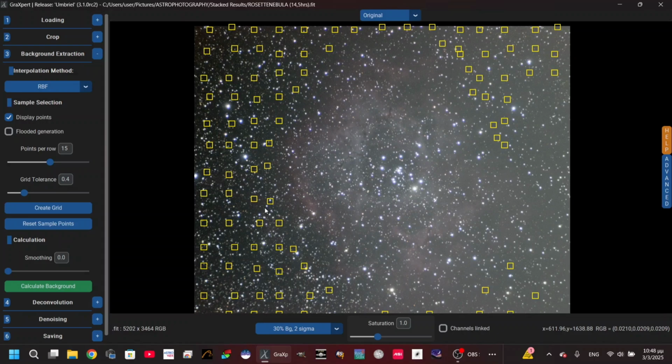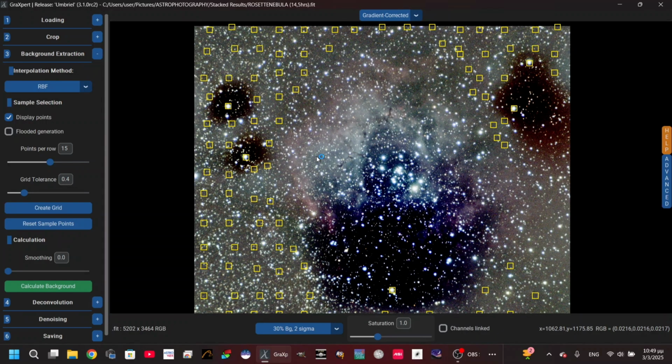Something that you should take care of is the squares which are above bright stars. For example, if I take this square above this bright star and this square above this bright star, and do the same with more stars, like all of this and this, and click on calculate background.